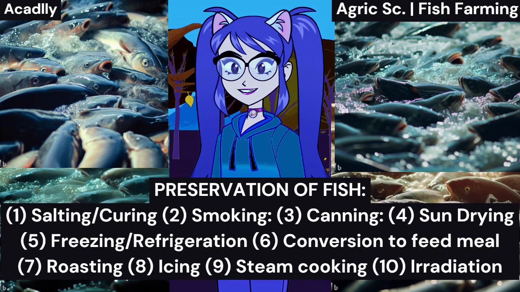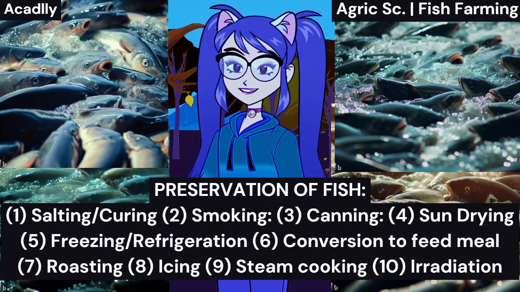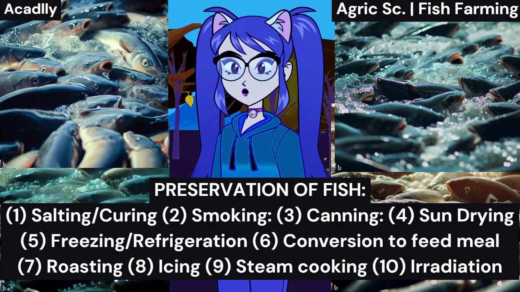Preservation of fish. Preservation methods for fish include: 1. Salting, curing. Application of salt to prevent spoilage. 2. Smoking. Drying fish over fire to reduce moisture and enhance flavor. 3. Canning. Storing processed fish in sealed cans under special conditions. 4. Sun drying. Drying fish using solar energy, common in northern Nigeria.